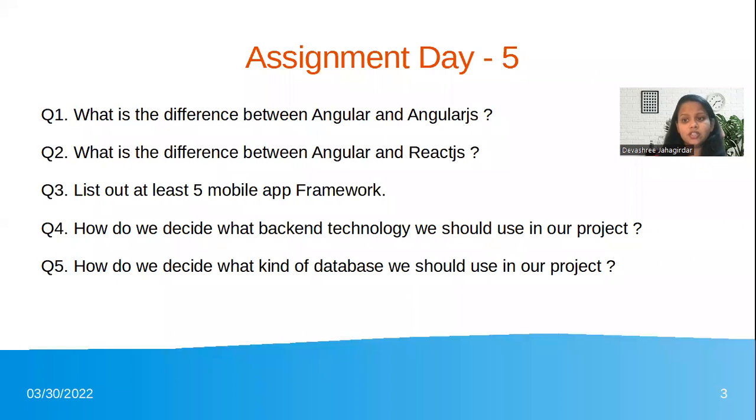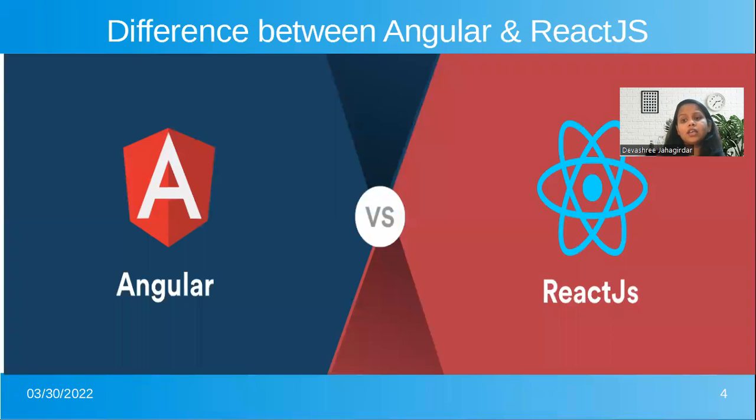Moving to the next question: what is the difference between Angular and ReactJS? Angular and ReactJS are both front-end technologies. Angular was developed by Google and ReactJS was developed by Facebook. Angular is a JavaScript framework written using the TypeScript language, whereas ReactJS is a JavaScript library built using JSX. So this is something different.